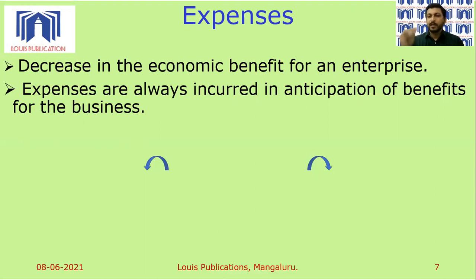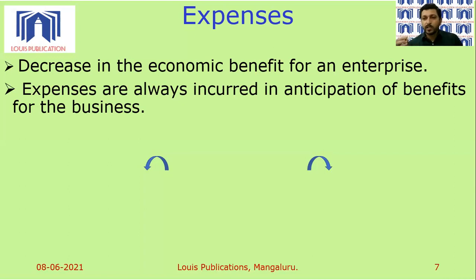Let's take example, salary. To whom do we pay salary? We pay salaries to our employees. Are they giving something in return? Definitely yes. They are giving their service to the organization. Let's take, for example, rent. To whom do you pay rent? You pay rent to the landlord. Why are you paying rent? Because you are using the property of the landlord.